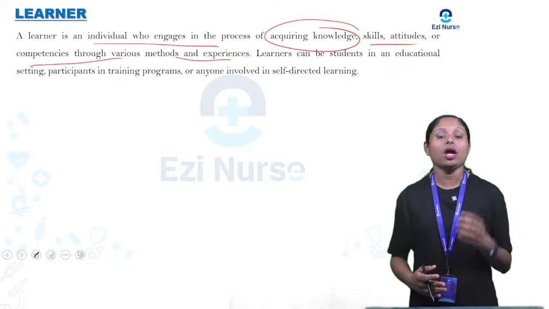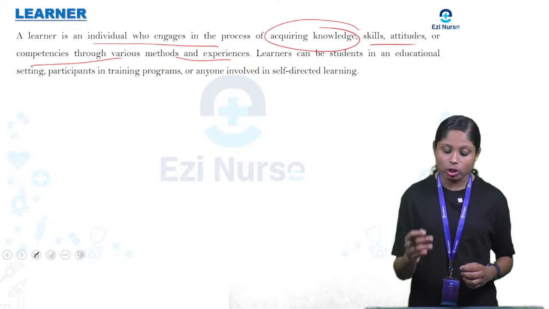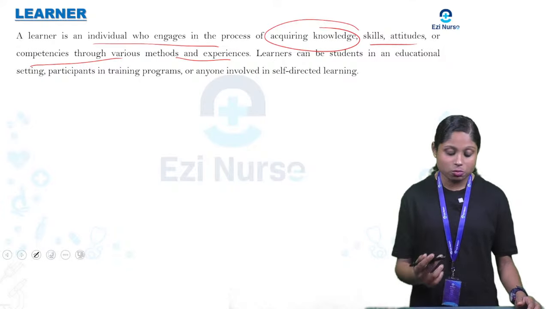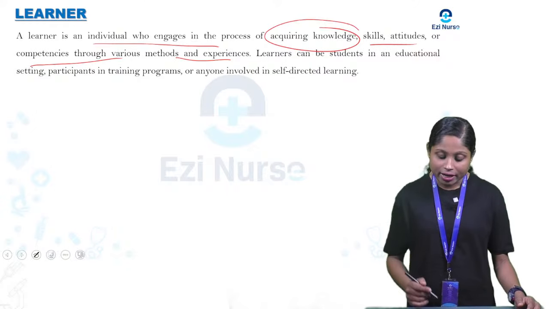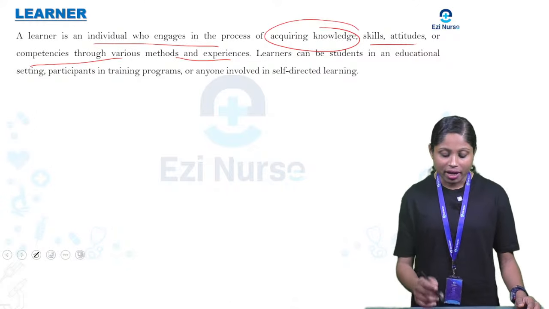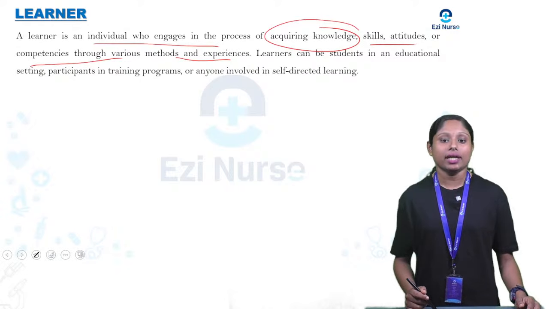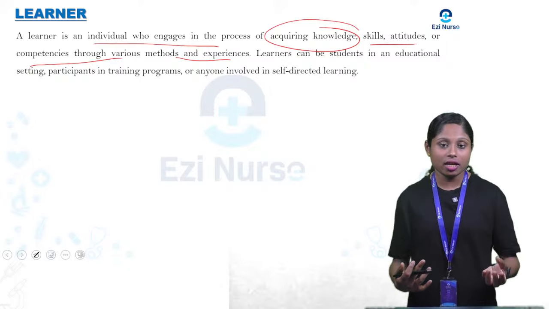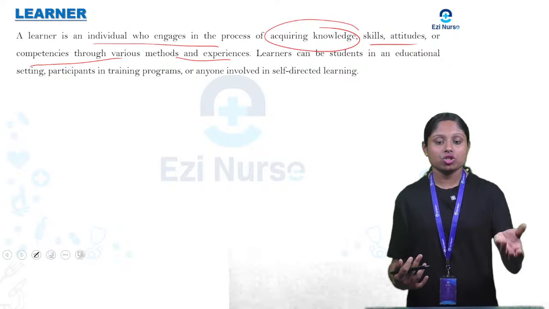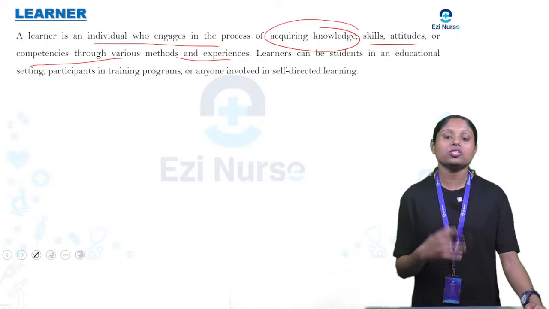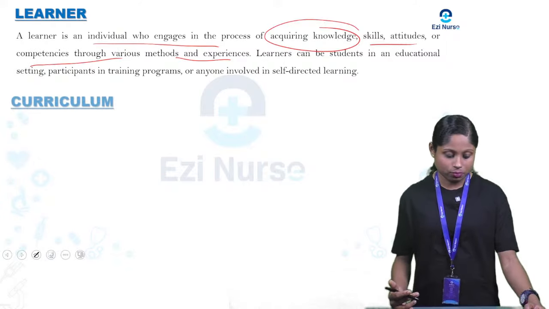So it's an individual who engages in the process of acquiring knowledge, skills, attitudes and competencies through various methods and experiences. Learners can be students in an educational setting, participants in a training program, or anyone involved in self-directed learning. So if I am reading something, I am gaining some knowledge. If I am teaching and the students are listening, they are also gaining knowledge. So this is a learner, the person who is gaining the knowledge.